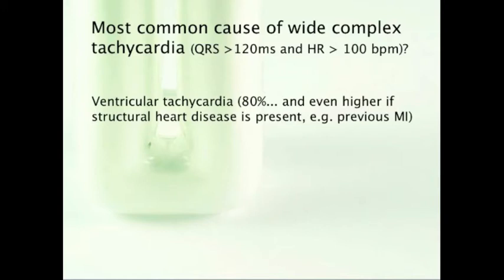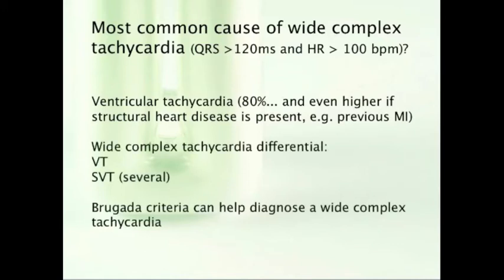Other causes of wide complex tachycardia besides VTAC include what? Okay, if it's not VTAC, then it has to be supraventricular tachycardia, right? And there are many causes that we simply don't have time for, but basically any supraventricular tachycardia in conjunction with conduction disease could cause wide complex tachycardia. So people with SVTs and concomitant left bundle or right bundle branch blocks, people with antidromic AV reentrant tachycardia, and so on and so forth. There are the Brugada criteria for helping you diagnose these as well, so you can look those up, the Brugada criteria.